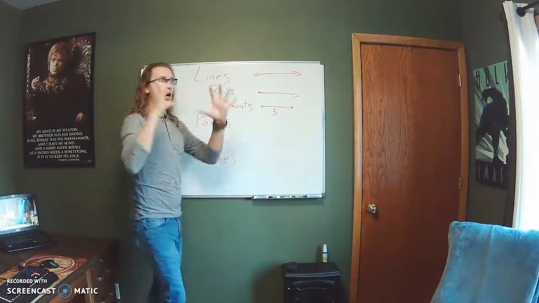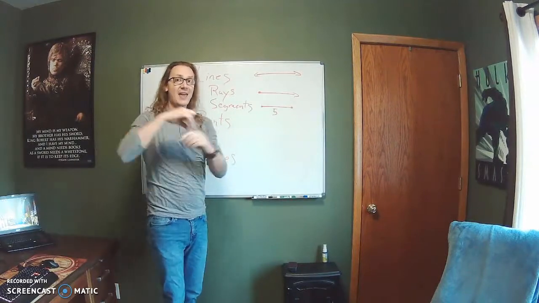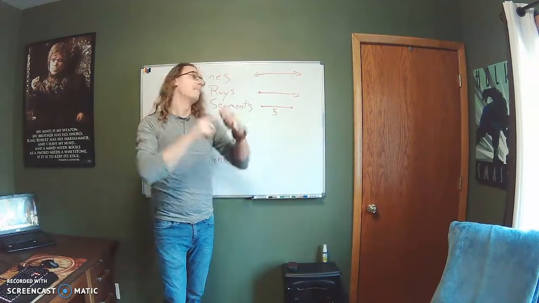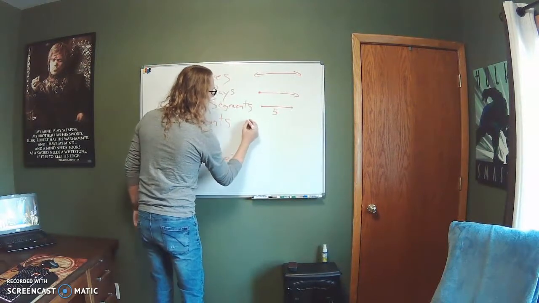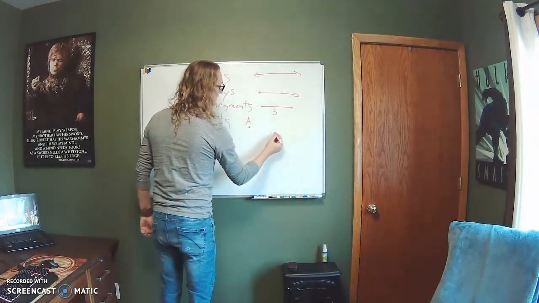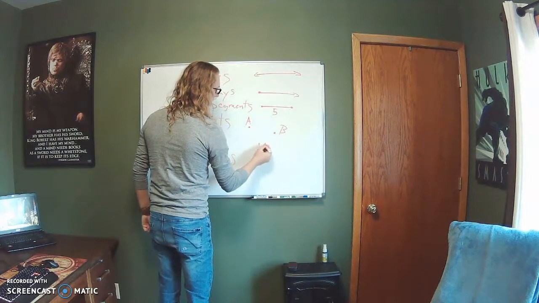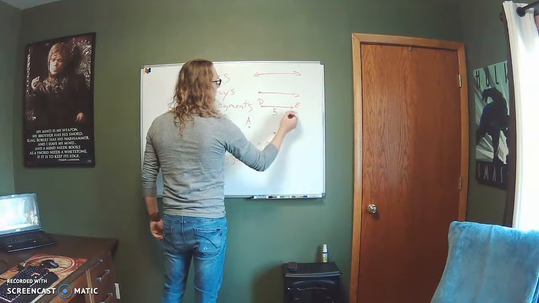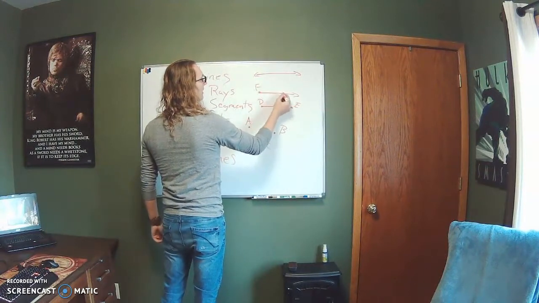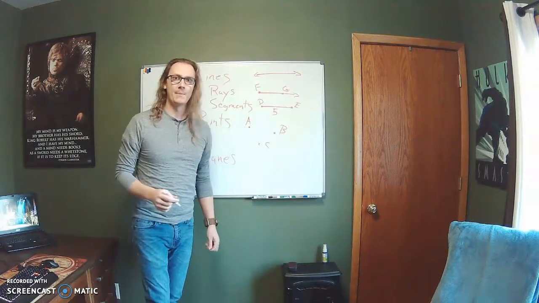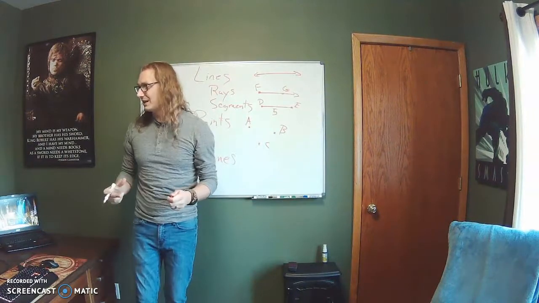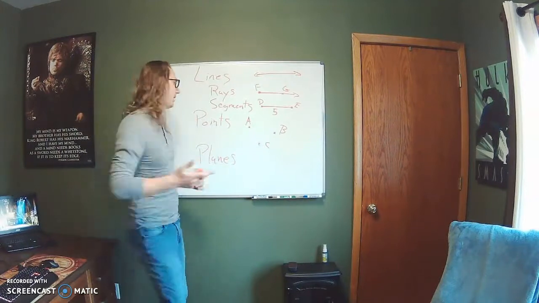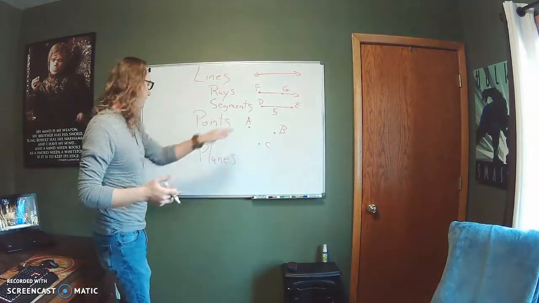Points. Points are spots in space. They have no size, but there's a point and there's a point. It's just a location in space. Usually they're going to have a letter right next to that. That's point A. This is point B. This is point C. This is point D, or point E. This may be point F. And here we have point G. Okay? Points are just locations in space. Sometimes on lines, sometimes just floating around to mark a location. Okay? So that's points, A, B, and C.